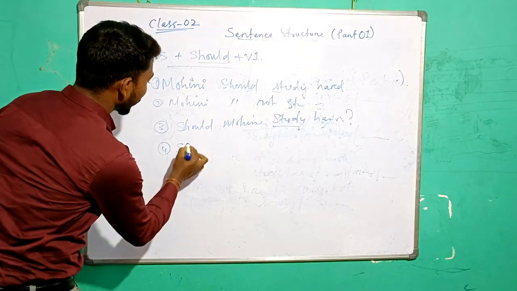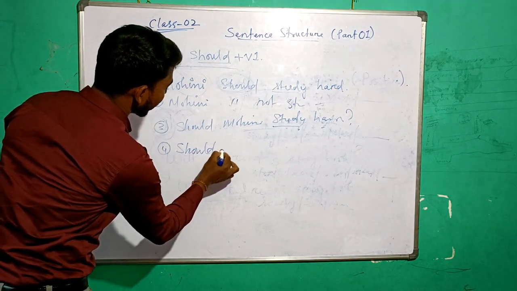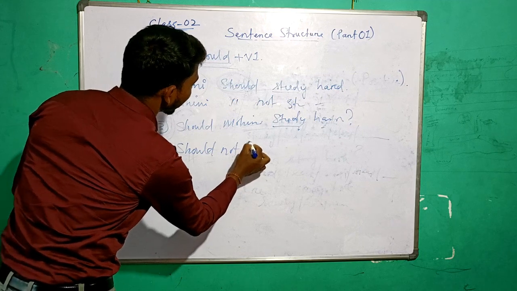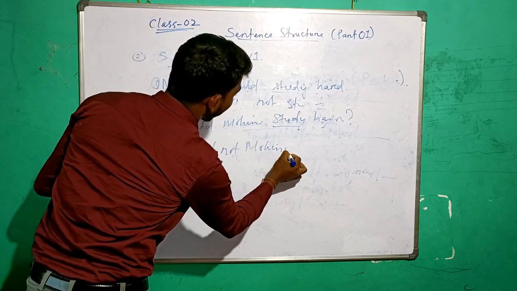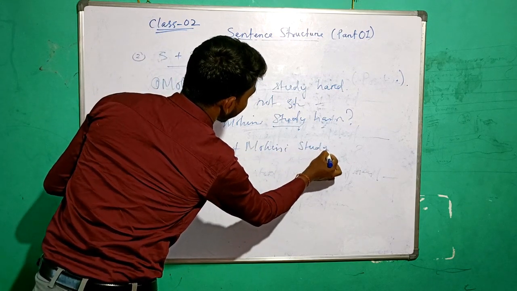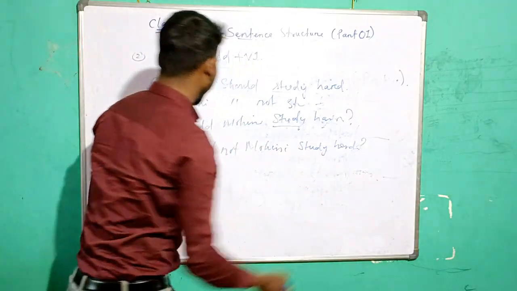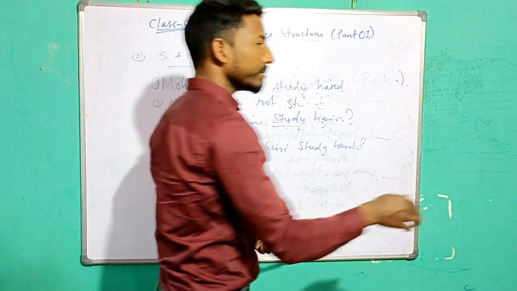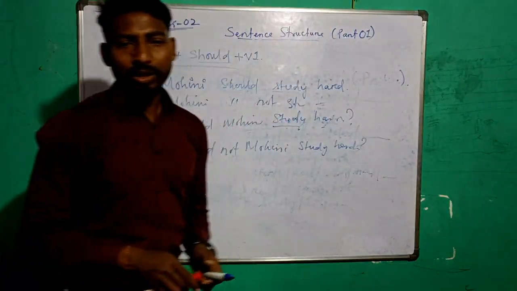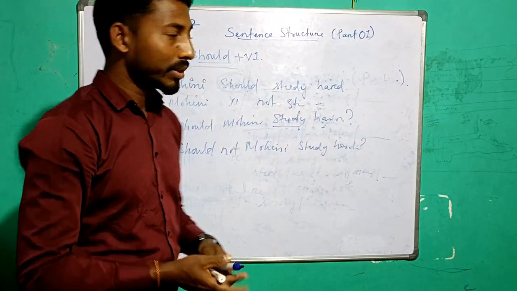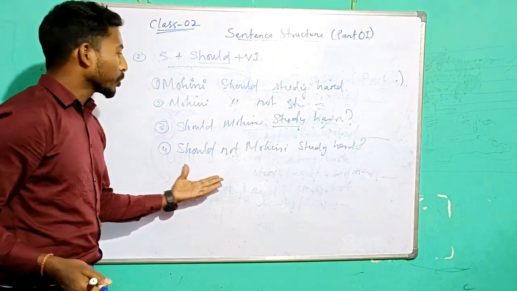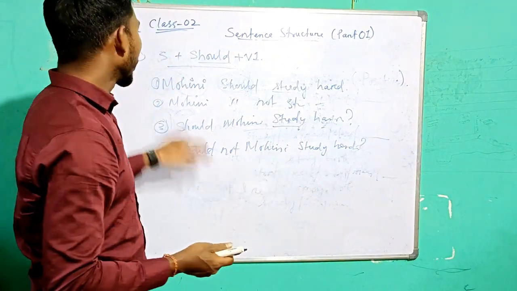Fourth one, what will be there? Should not. Should not Mohini what? Study hard. Should not Mohini study hard? That means what? Should not Mohini study hard? Or you can say shouldn't. Shouldn't Mohini study hard? So repeat after me.